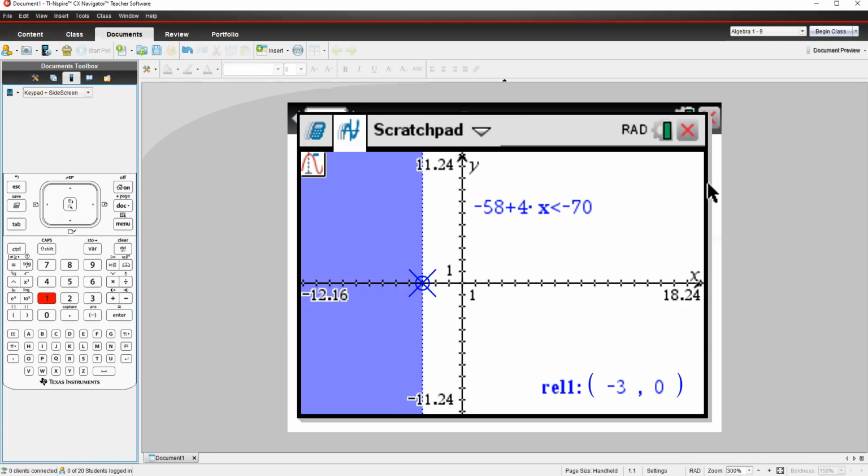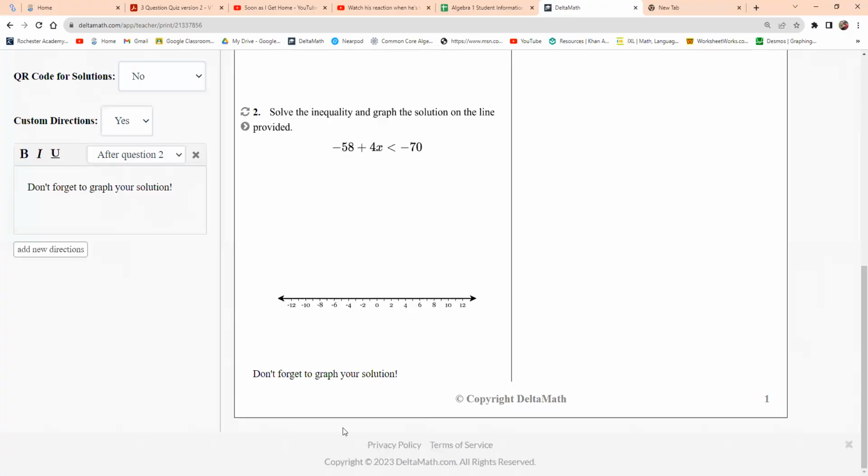So now we go back to the paper and we're going to write it. So it's going to be x is less than a -3. That's it. So down here, I'm just going to come and I'm going to draw an open circle, and you can see everything to the left of a -3 is the answer. So that's what you would do.